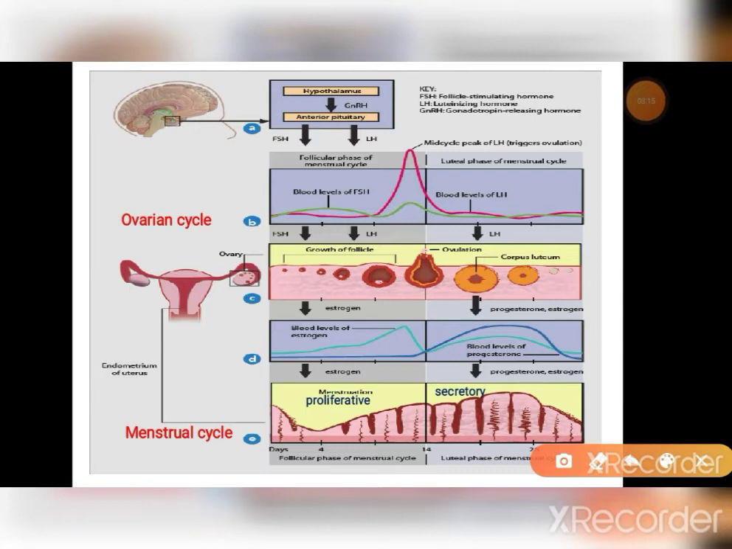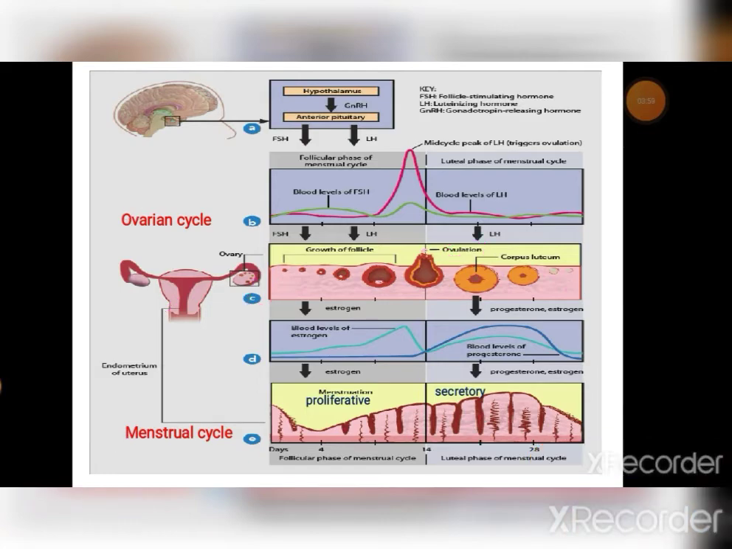This female sexual cycle is divided into two classes. One is the ovarian cycle and another one is the menstrual cycle. The ovarian cycle is completed within the ovary and the menstrual cycle is completed within the uterus. So first come to the ovarian cycle. This is characterized by the release of the ovum from the ovary. This cycle is subdivided into three phases. One is the follicular phase, another one is the corpus luteum phase, and the mid phase is called ovulation.